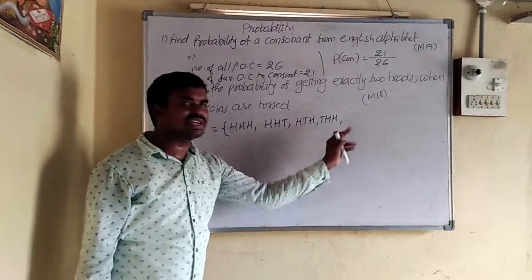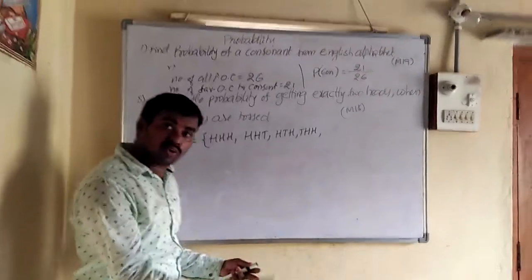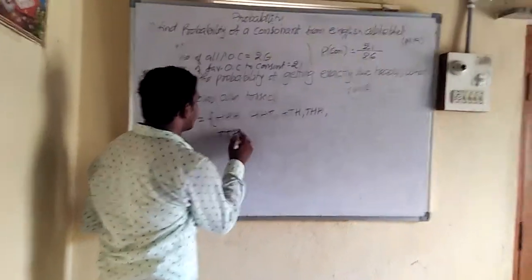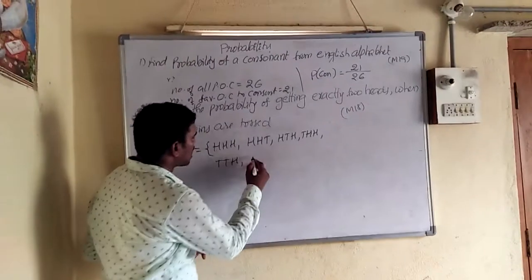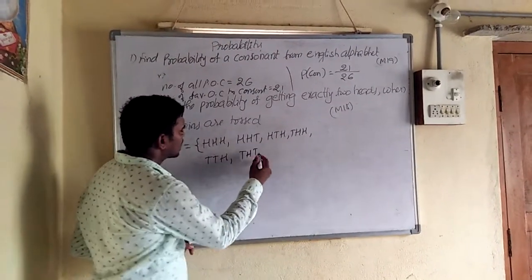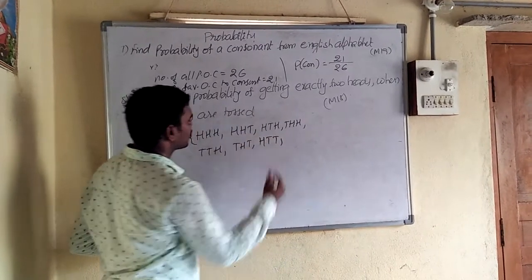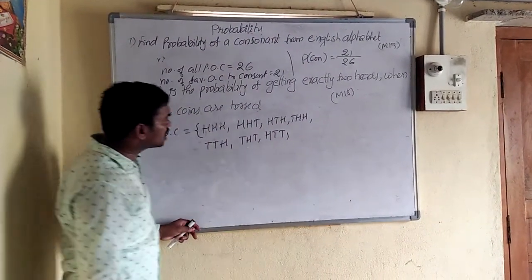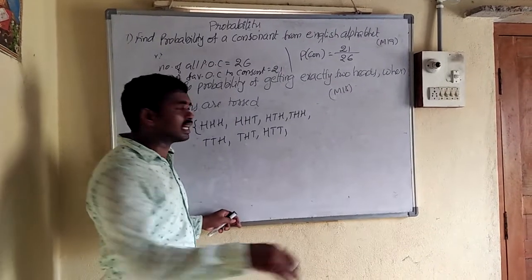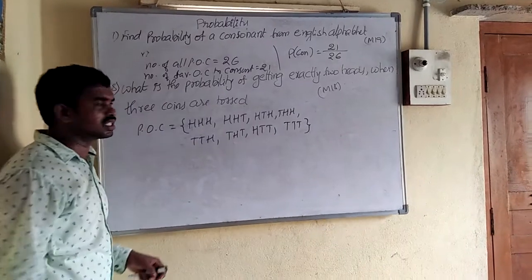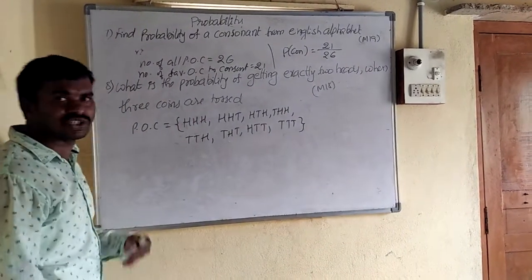So in 3 ways that can happen. Maybe 2 are tails, 1 is head. Okay? 2 are tails, 1 is head. This can happen as head, tail, tail, or tail, head, tail, or tail, tail, head. What is the other possibility? Maybe all 3 are tails. These are the only chances. Other than this, we can't get any. So you can check once.